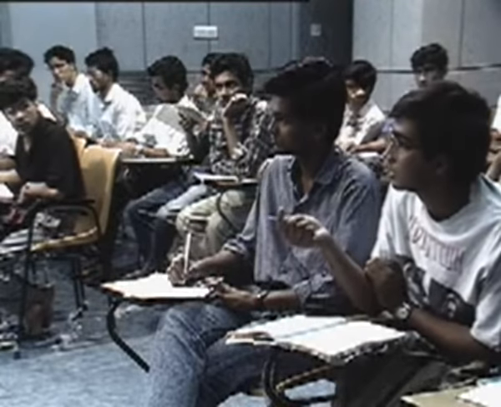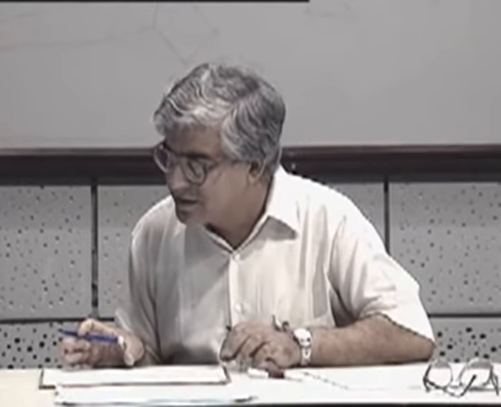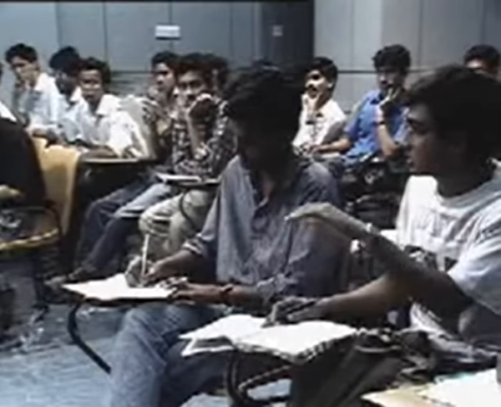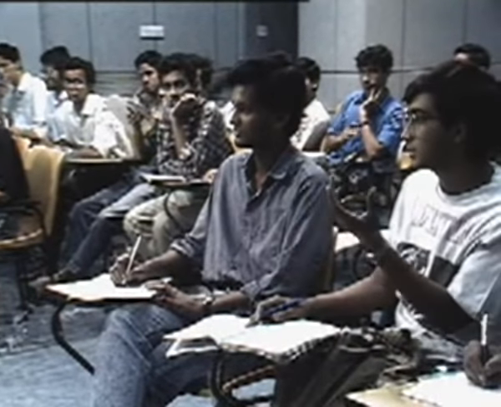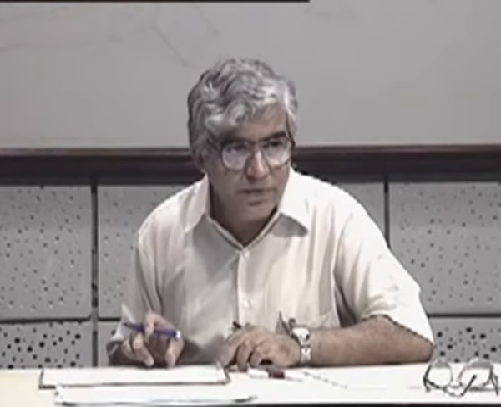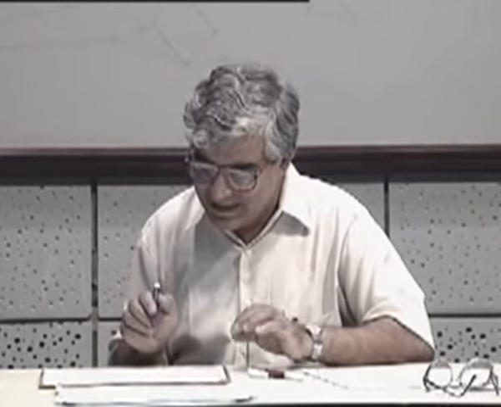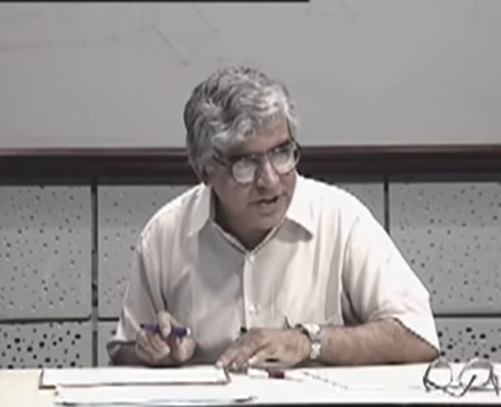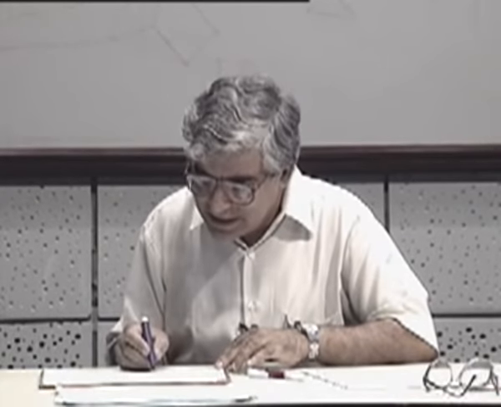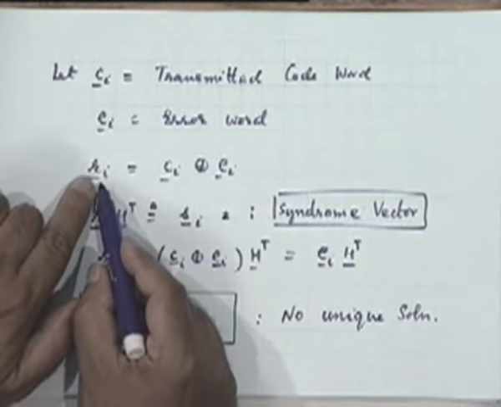That's right, so we'll come to that. But by itself, it doesn't contain it. If we consider that the maximum number of error bits is less than a particular number, then we'll get a unique solution. No matter what structure of H you might have, this fact is not related to the structure of H. This fact is related to the fact that S sub i has been generated from R sub i.